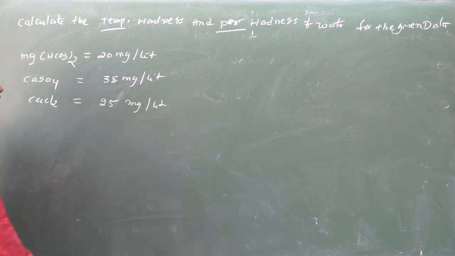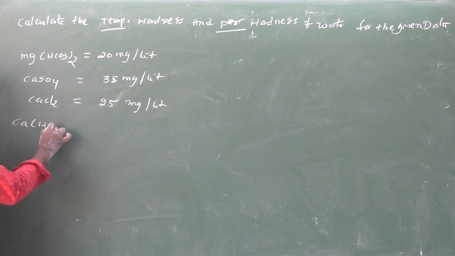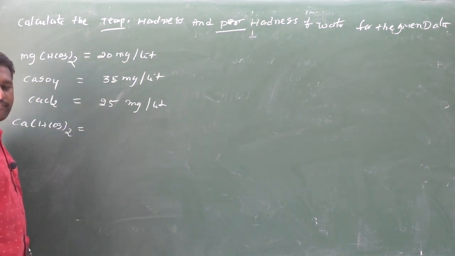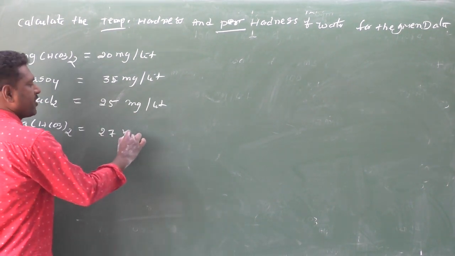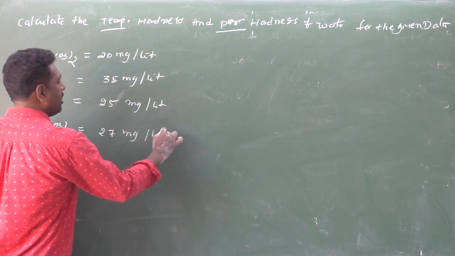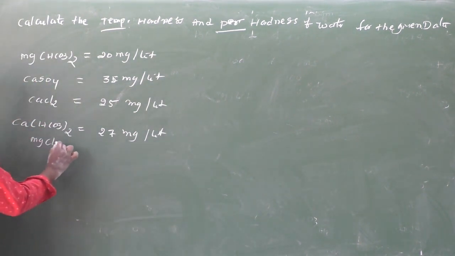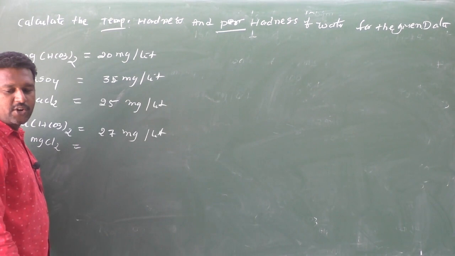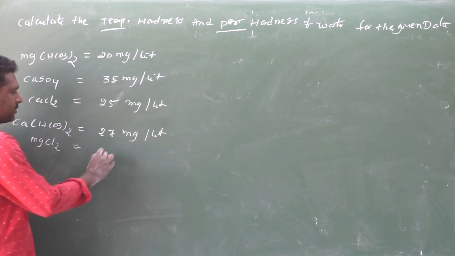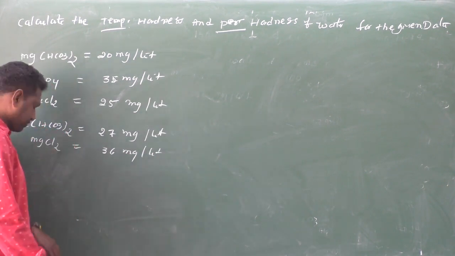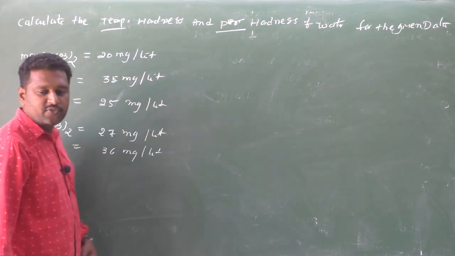Next one is calcium bicarbonate, which is 27 milligram per liter. Next one is magnesium chloride, MgCl2, which is 36 milligram per liter.